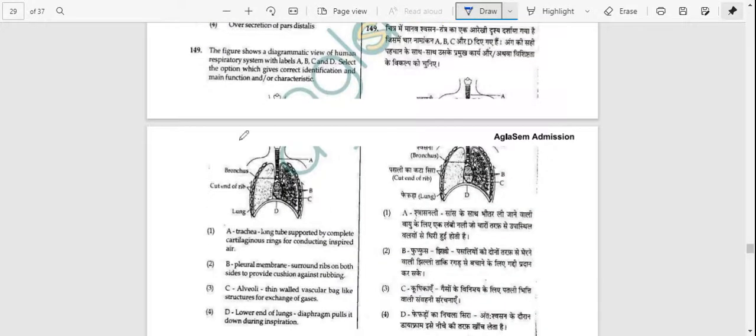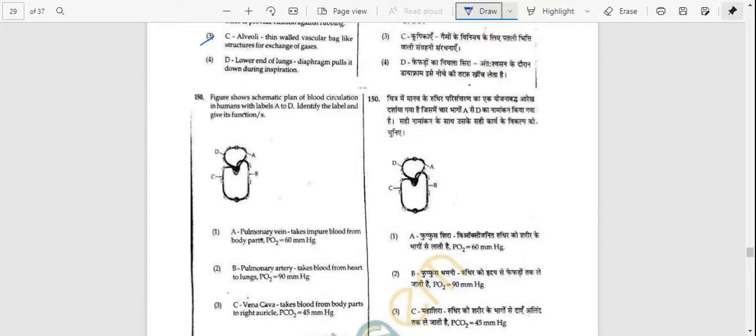This is the diagram, and the diagram is related to A, B, C, D: the trachea, a long tube supported by complete cartilaginous rings for conducting inspired air; pleural membrane surrounding ribs on both sides to provide cushion against throbbing; alveoli, thin walled vascular bag like structures for exchange of gases; lower end of lungs, diaphragm pulls in and down during inspiration. Answer option C, that is alveoli, thin walled bag like structure for exchange of gases.